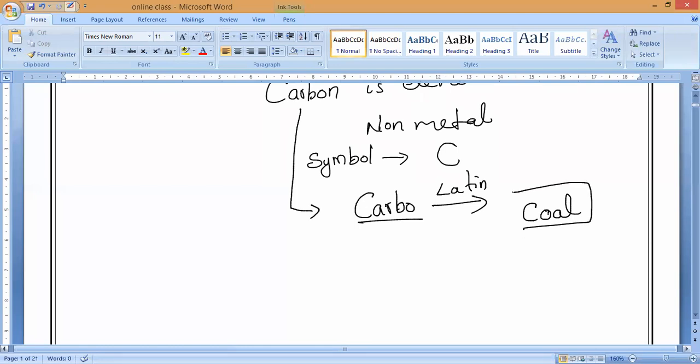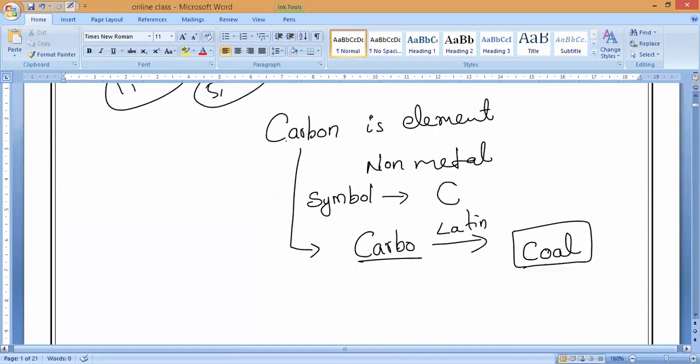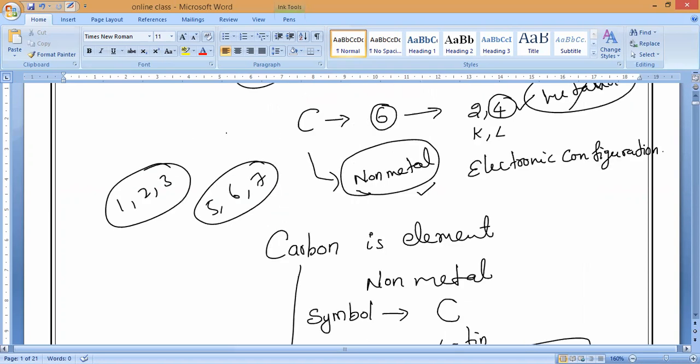Ashika asks: sir, you wrote 1, 2, 3, 5, 6, 7 above; are these the valencies? Yes, it is the valency. 1, 2, 3 are the valencies of metals, and 5, 6, 7 are the valencies of non-metals. We studied the formation of ionic compounds from metals and non-metals in the last chapter. Do you remember?